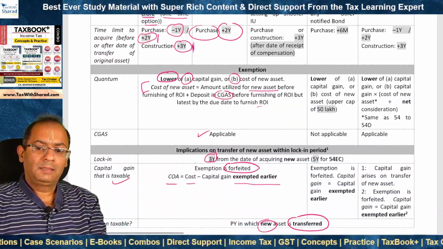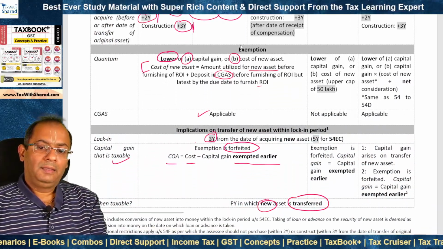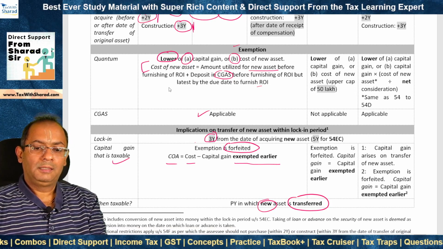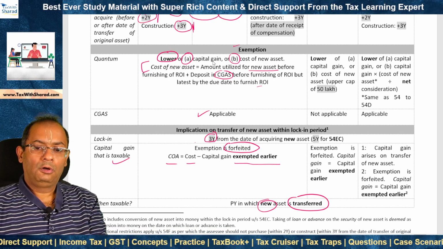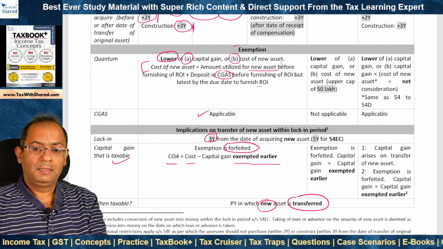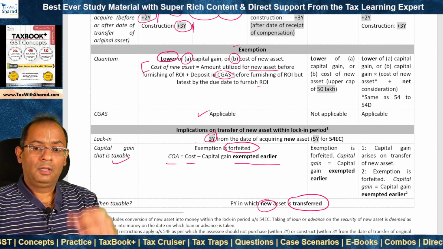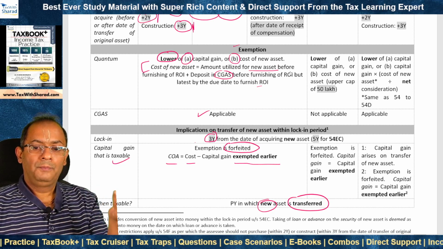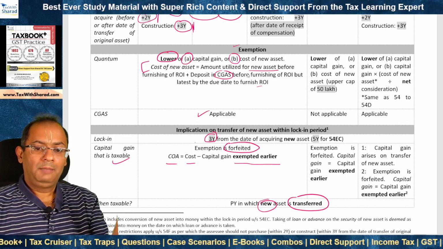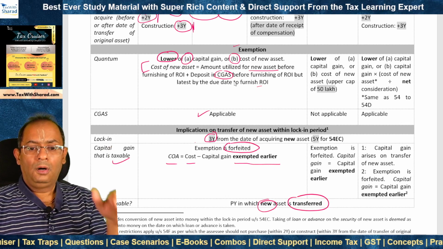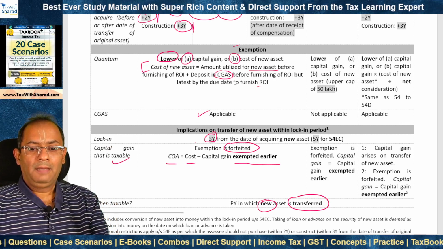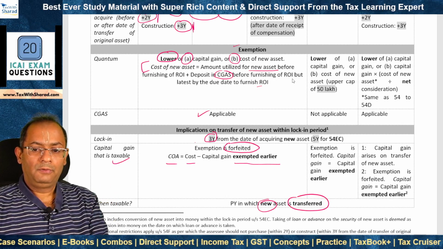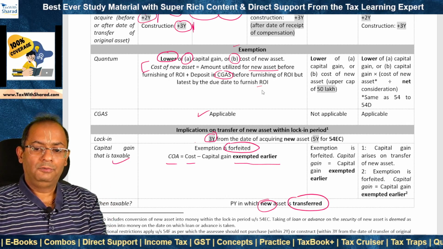Okay, now if this condition is satisfied, then exemption can be claimed, and the formula is the same as that for 54: the lower of the amount of capital gain or the cost of the new asset. And the cost of the new asset is the amount which is utilized for purchase of the new asset before furnishing of return, or the deposit in the capital gain account scheme before furnishing of return, but latest by the due date to furnish return of income.